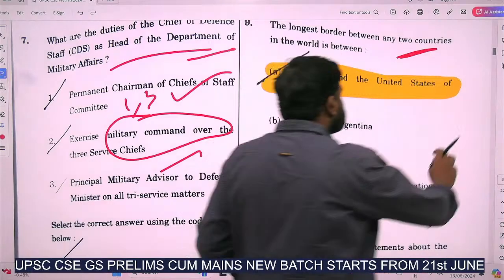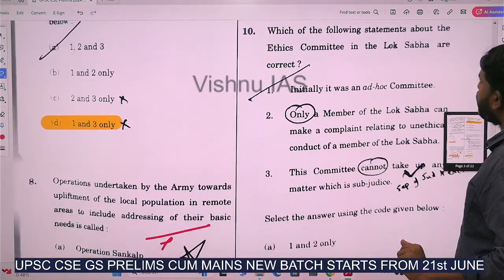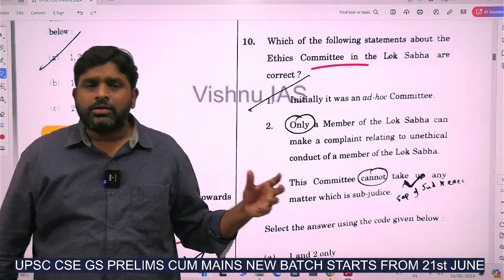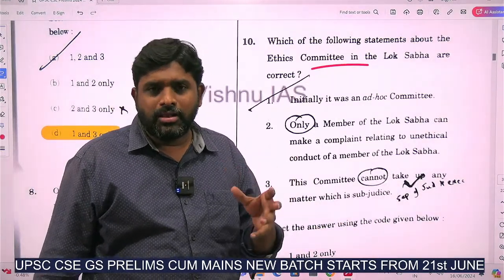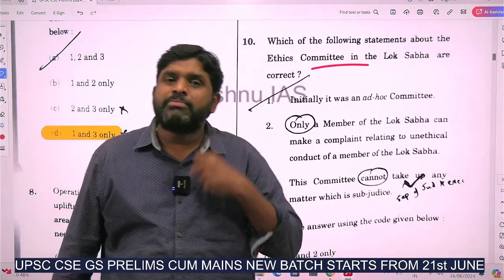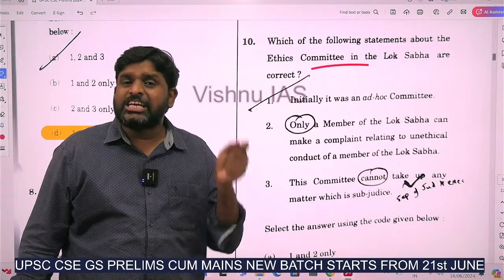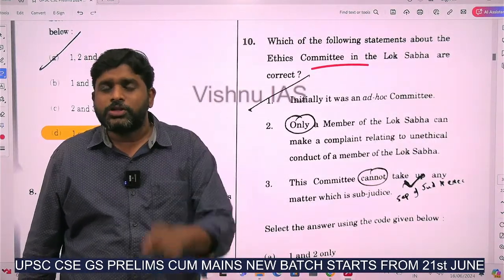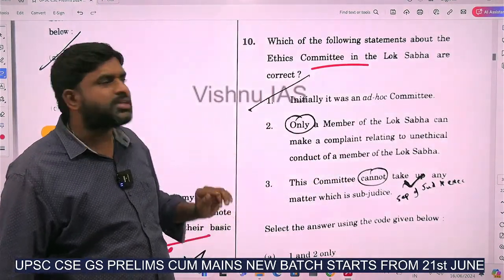And the next question is the 10th question, which is: which of the following statements about the ethics committee is correct? We know Mahua Moitra of West Bengal was placed under the ethics committee, accused of taking money to ask questions in the Lok Sabha. So the ethics committee was formed, and it has suspended her. Hence it is in the news. Everyone expected there would be a question on the ethics committee, and there is one.